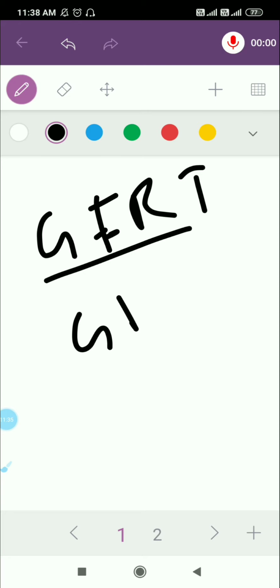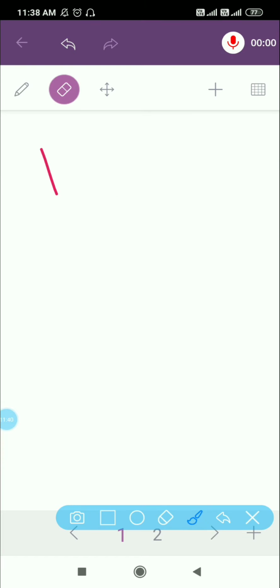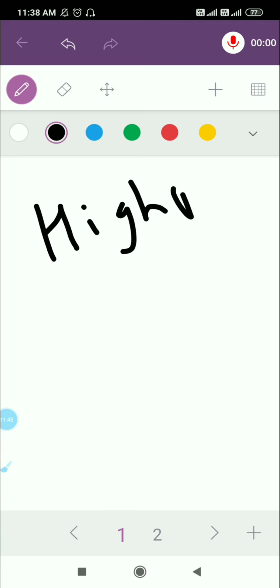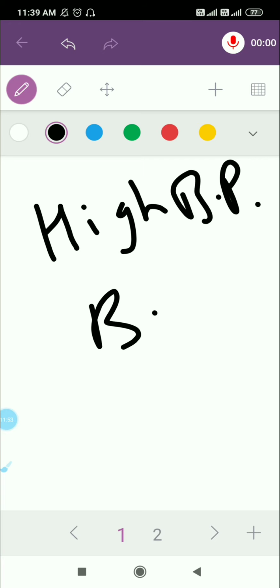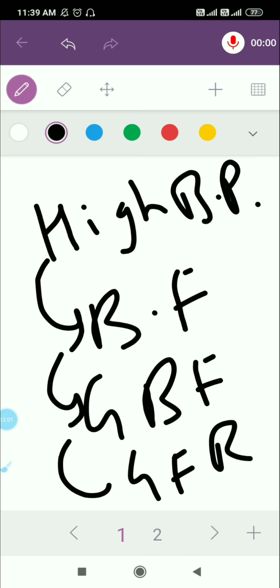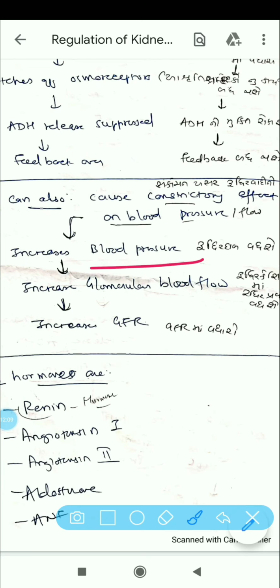So there is high blood pressure, so there is more blood flow, so there is more glomerular blood flow, and so the GFR will increase. So these all processes are in sequence. That is what I am trying to explain over here, and that is what has been mentioned in this part. So go through this part.